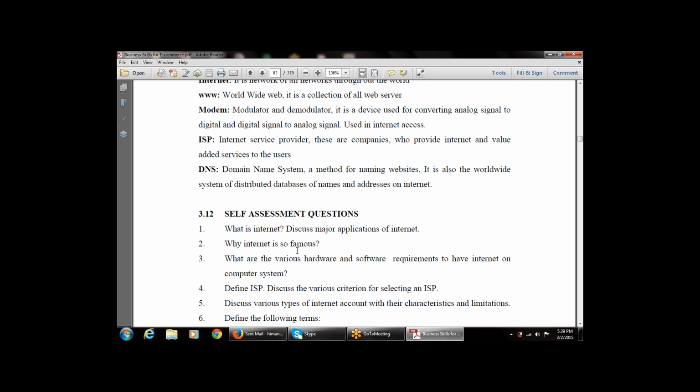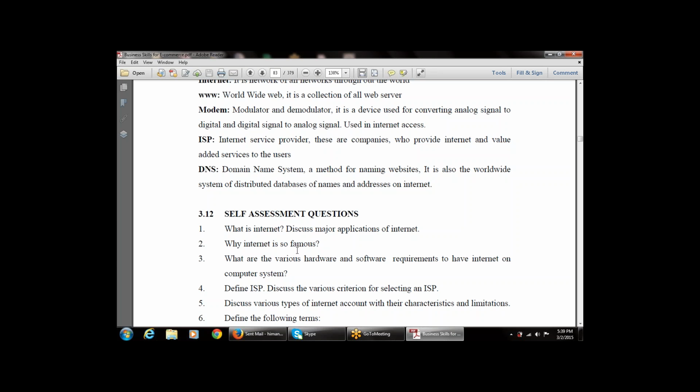Next question is, define ISP, the internet service provider. This is a company that provides internet access. And what are the various criteria for selecting an ISP? While selecting an ISP, major considerations are taken in mind, like cost, services, and analysis.